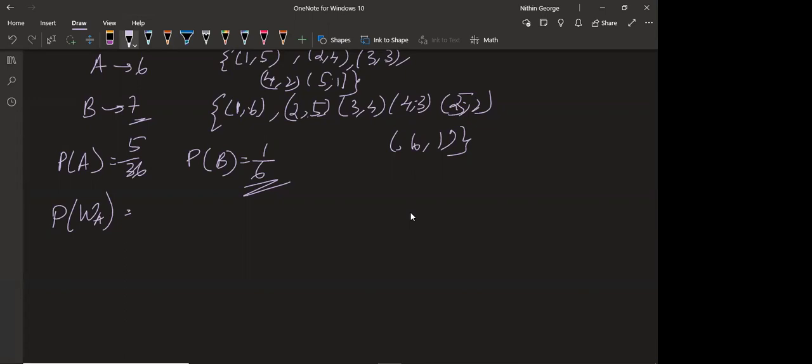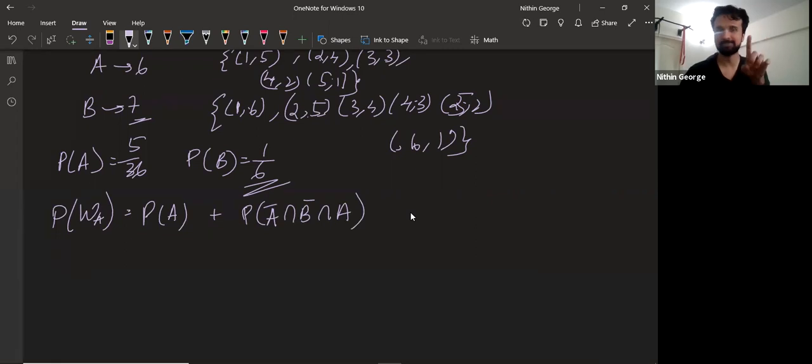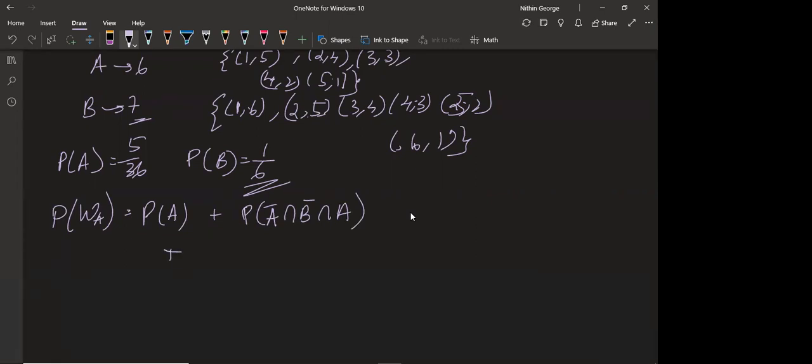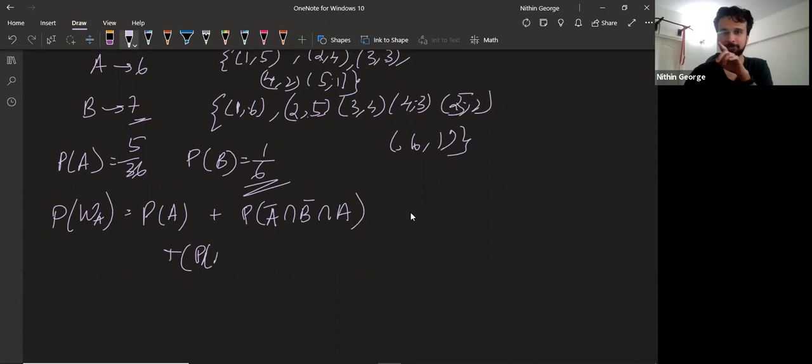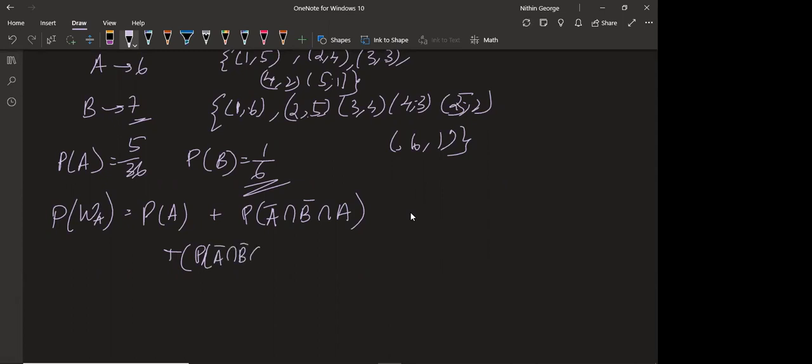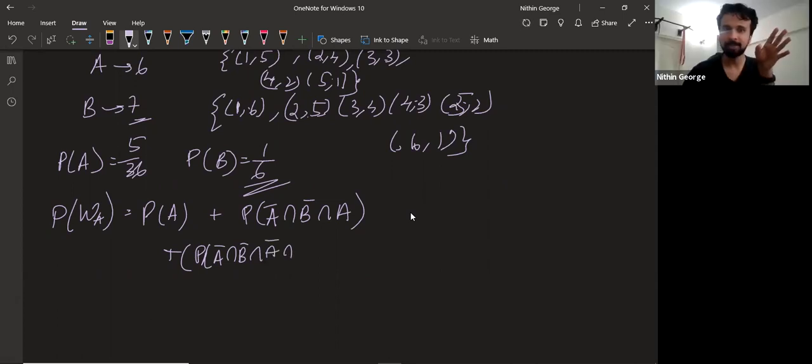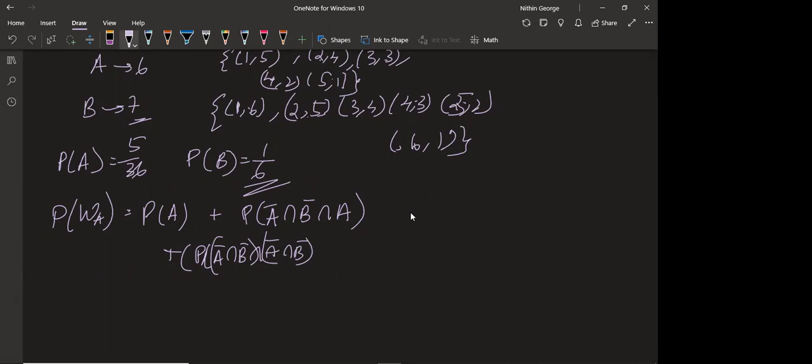A can either win in the first toss itself, or else, if A does not get it in the first toss, then for A to win, B also should not get it in the first toss. Correct. And then A can win. Or then what is the next case? A not getting it, then B not getting it, and then A gets it. See, A and B not getting it is one set happening, and then immediately the next chance A can get it.